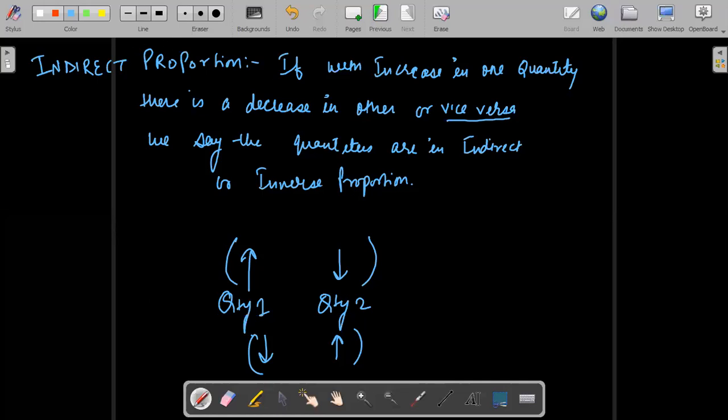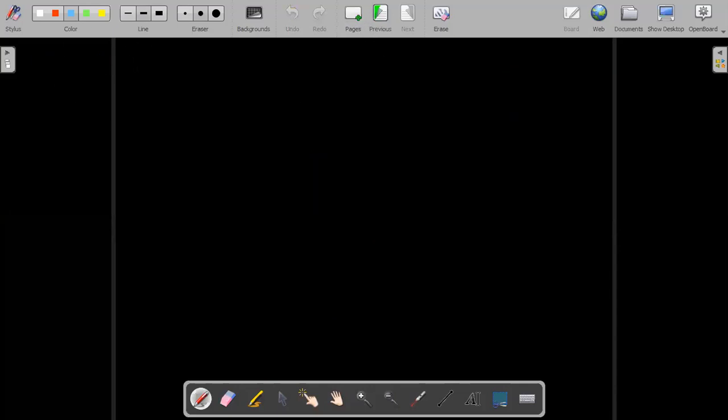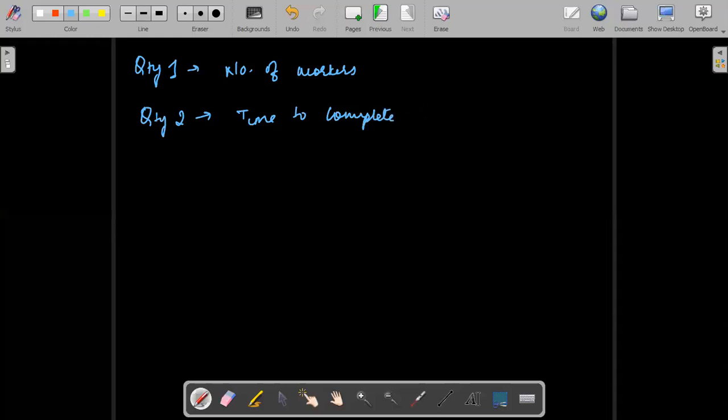Okay, let us see. I'm giving the example now. See, suppose I take a case of quantity 1, number of workers, quantity 2, time to complete the work. Class, can we say this is an example of inverse proportion?